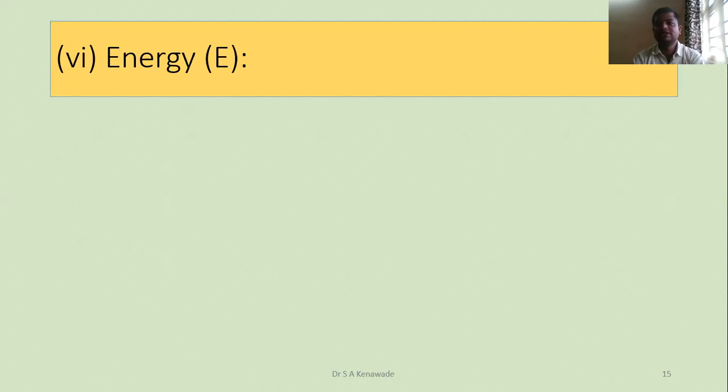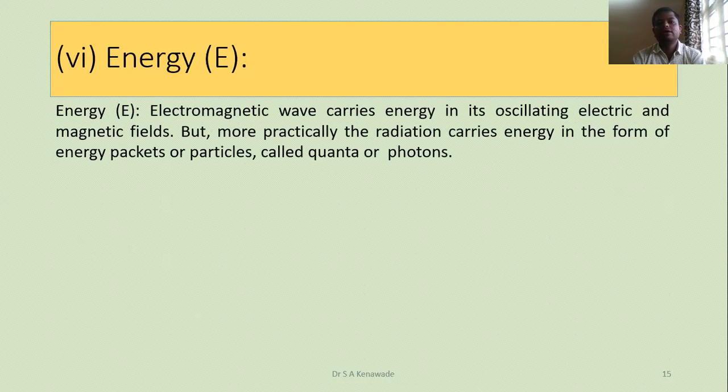Energy, this is the last definition, that is energy, which we call E. Electromagnetic waves carry energy in their oscillating electric and magnetic fields.